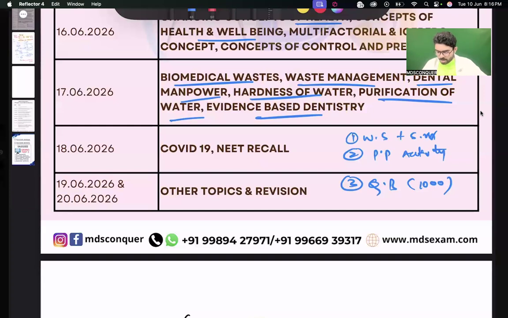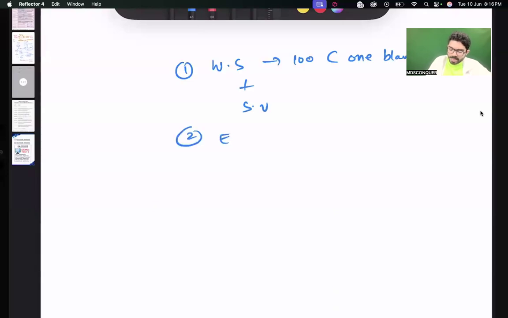So what is your main source? The main source is going to be the worksheets, 100 pages with one side blank, and you are going to do this with the smart videos. This is the first step. And in the evening, we will gather on WhatsApp to do the PP books part of community.